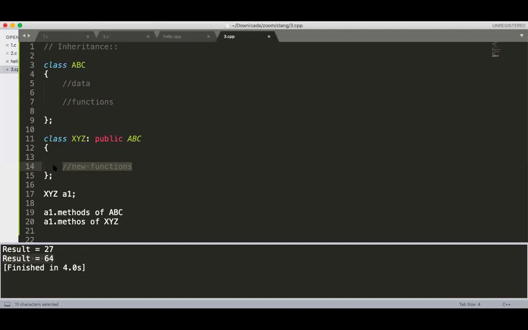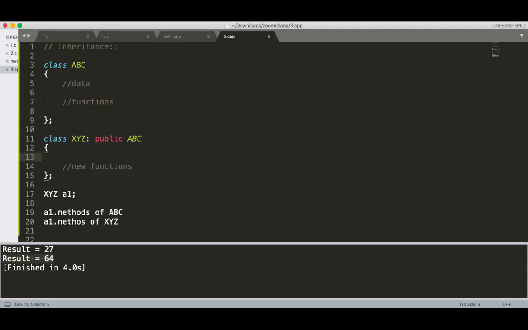Okay, a protected field cannot be accessed by using the object. So if there is some protected field available in your XYZ, you cannot access it by using the A1 object. But a protected field can be inherited. Getting? Whatever the protected field of ABC is, it is available inside the XYZ.